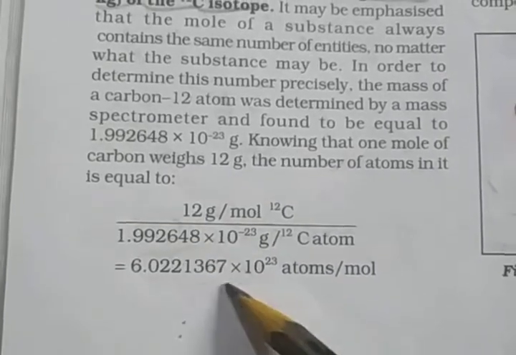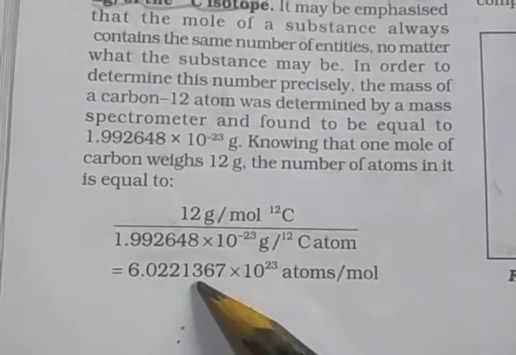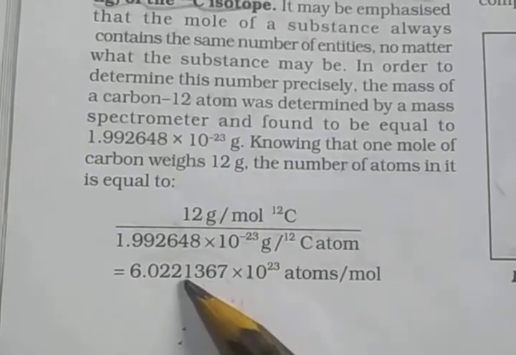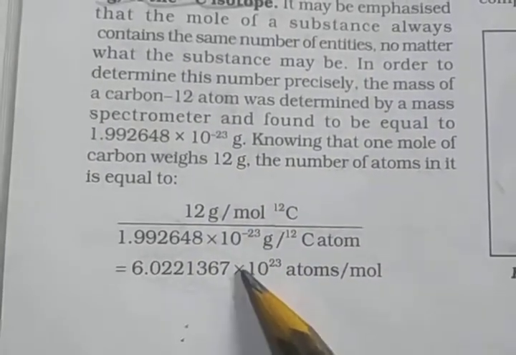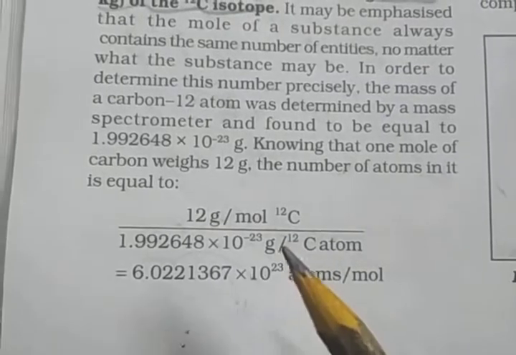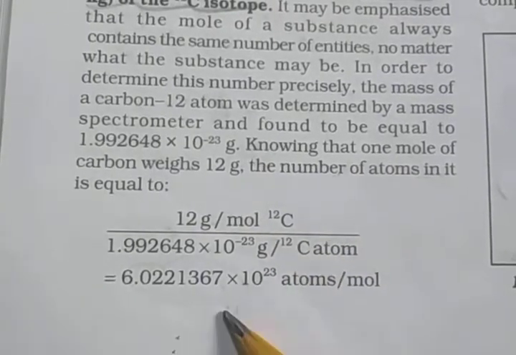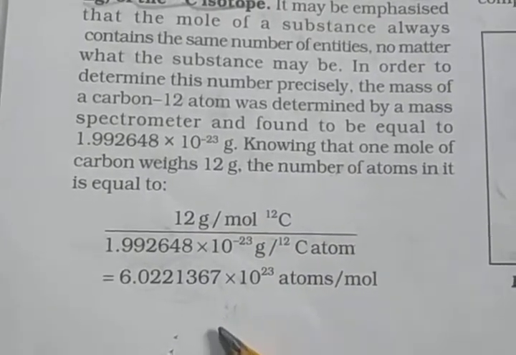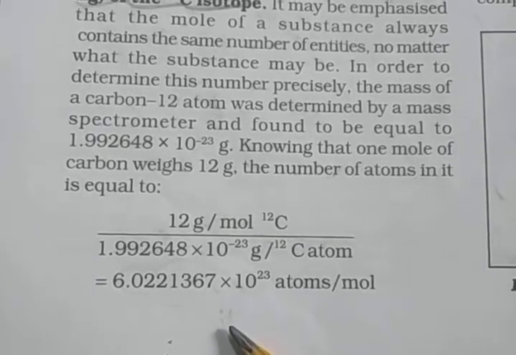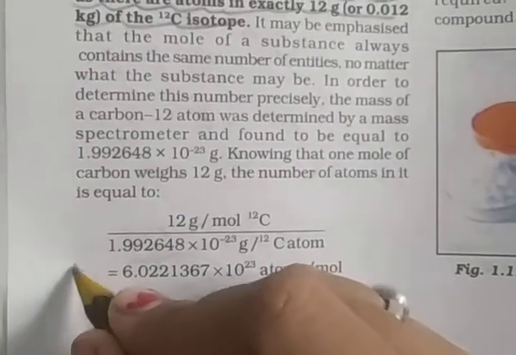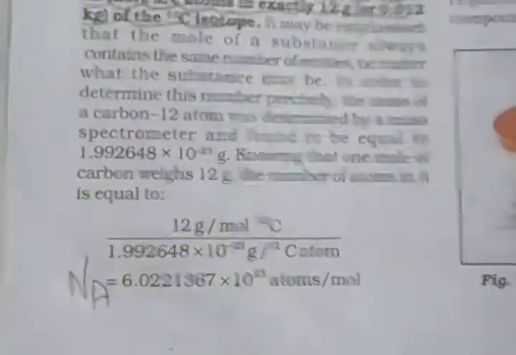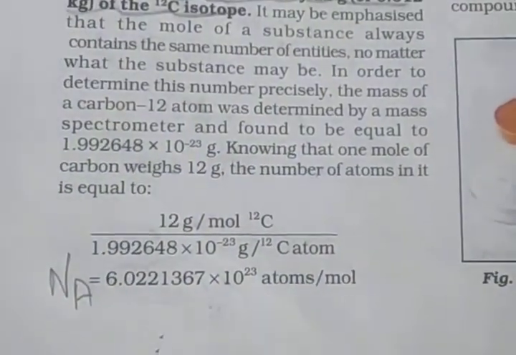It is known as the Avogadro constant. Again I say, this number 6.022, the number of entities in 1 mole, is so important because it is given a separate name and symbol. It is known as the Avogadro constant, or Avogadro number, denoted by Na, in honor of Amedeo Avogadro.